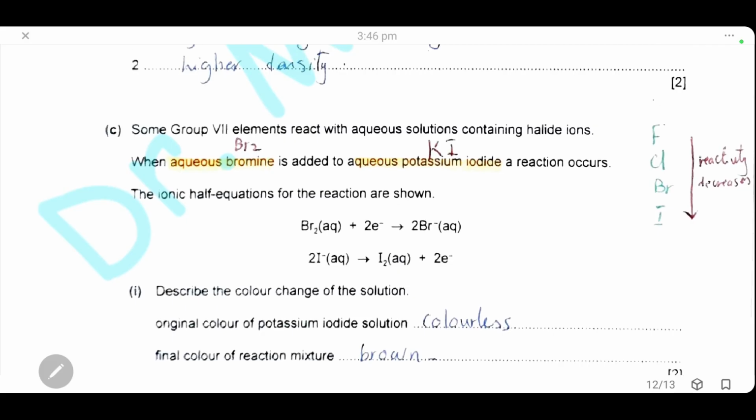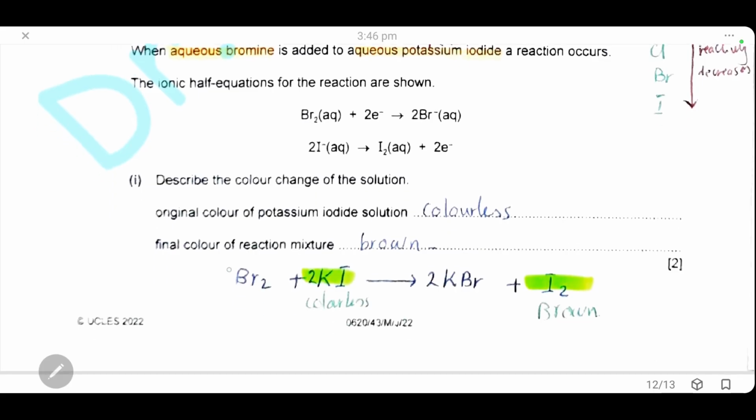Here we have to remember the reactivity of group 7. Reactivity decreases as we go down the group. So fluorine is more reactive than chlorine, and chlorine is more reactive than bromine, and bromine is more reactive than iodine. So the more reactive halogen displaces the less reactive one from its salt. So here bromine will displace iodine from its salt potassium iodide. So when bromine reacts with potassium iodide, it takes the place of the iodide. Here we will have potassium bromide forming and the iodine solution.